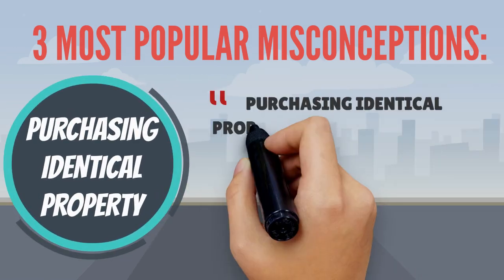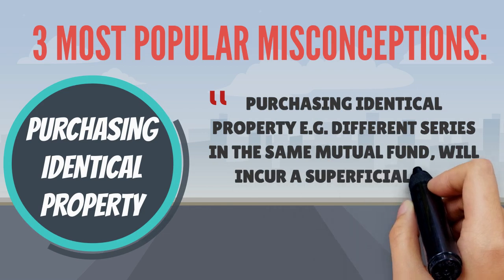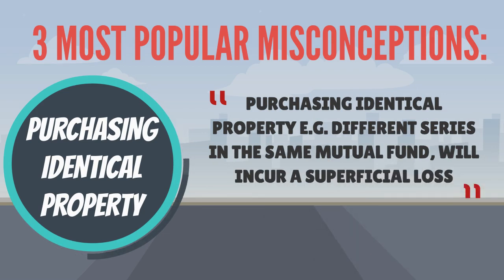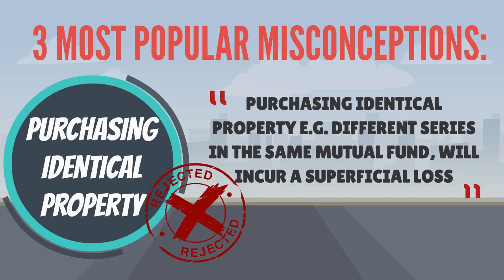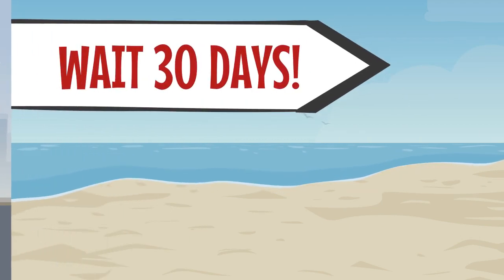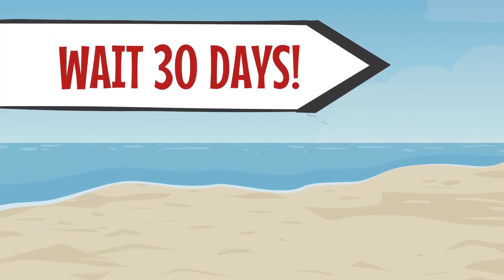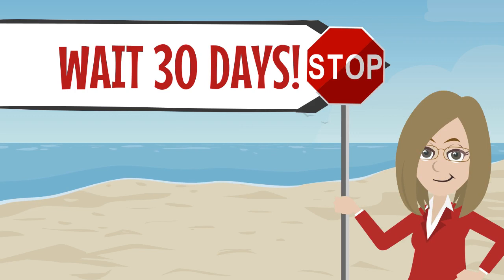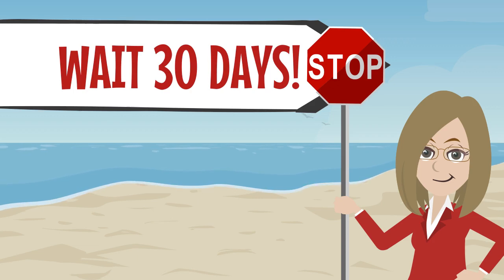Purchasing an identical property, so as an example, selling one ETF and purchasing another one that tracks the exact same index, or a different series of the same mutual fund, for example, are not permitted. Like the previous examples, the capital loss will be denied and a superficial loss will be applied. There are many more intricacies to superficial losses, but the rule of thumb is to wait 30 days before repurchasing the same investment in any of your accounts, or before an affiliated person purchases the same investment.